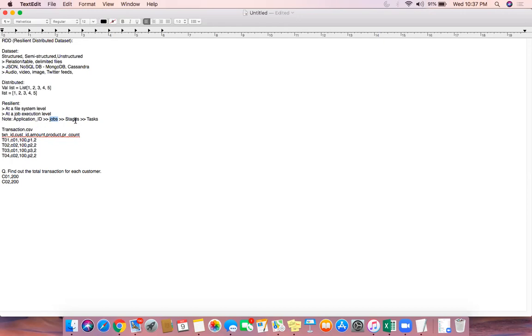Rather, it will read the previously checkpointed stage output. The previous stage output is sitting there in the temp directory. It will read from that and reinstate the process from that point. It doesn't start from stage 0. That's what I'm calling resilience. So these are the two different ways Spark achieves resilience.